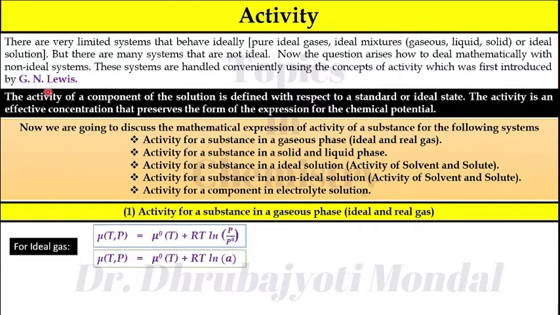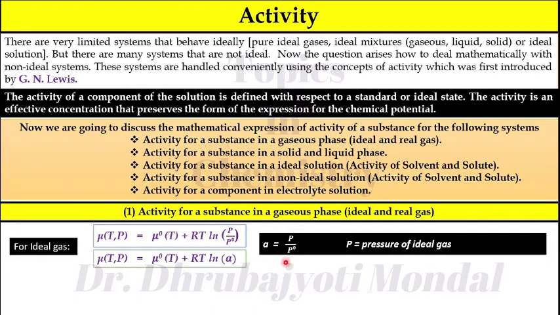Now as G.N. Lewis introduced the concept of activity, according to G.N. Lewis, this equation is written like this: mu(T,P) is equal to mu0(T) plus RT ln A. So here you can see A is the activity. How can you write it? A is equal to P divided by P0, and you know that P is the pressure of the ideal gas. Mu0 is the standard chemical potential and P0 is the standard pressure of 1 bar. So for ideal gas, you can write that activity is equal to P divided by P0.